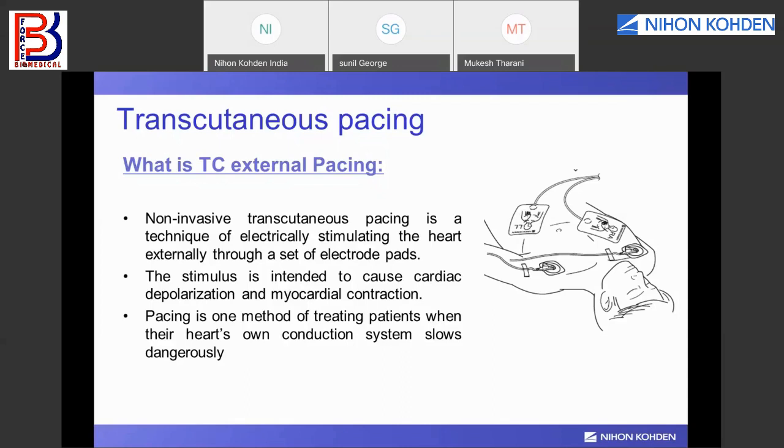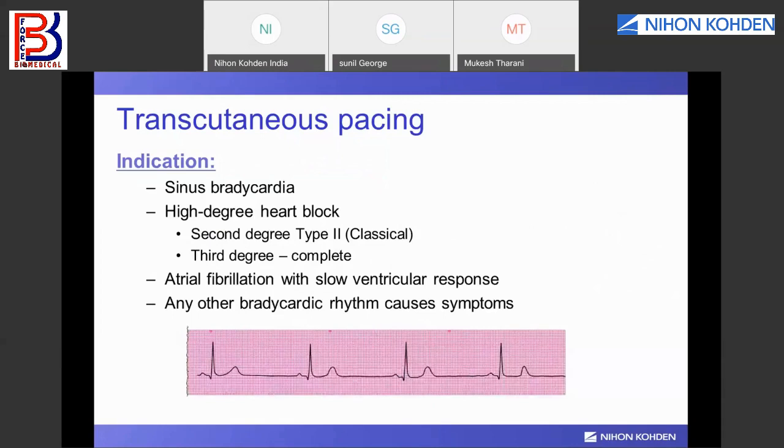It is given when the patient's own natural pacemaker, the SA node, is not able to give enough stimulation to the heart. That condition is called sinus bradycardia. In sinus bradycardia, the patient's own heart rate goes down to 40, 50. Less than 60 is called bradycardia.